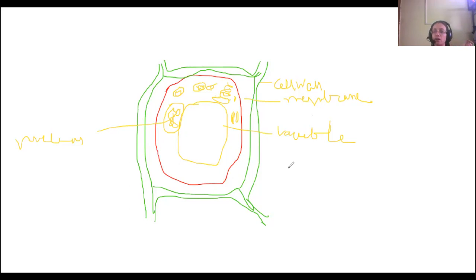You can use some colors when you are drawing at home for practice, so that you can remember the things. Like the plastids, the chloroplast, you can draw with green so that you can remember that it is green in color. Like that you can draw all the organelles and remember them one by one.